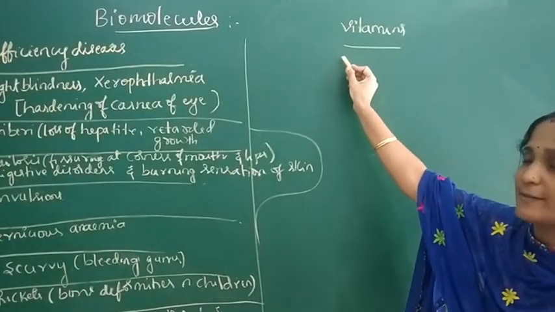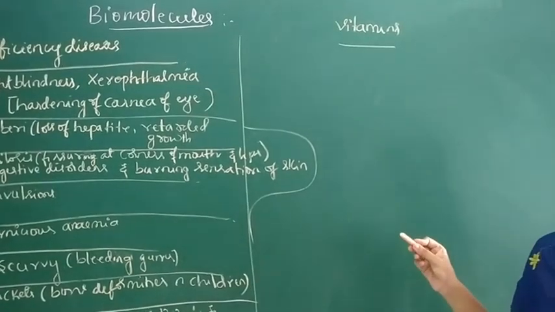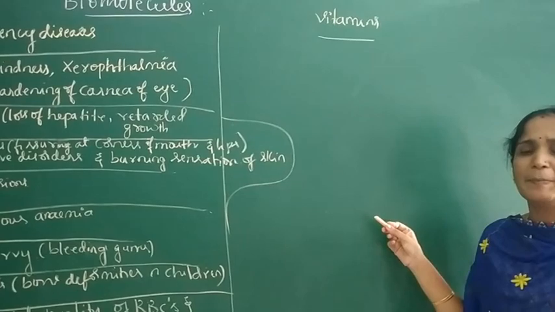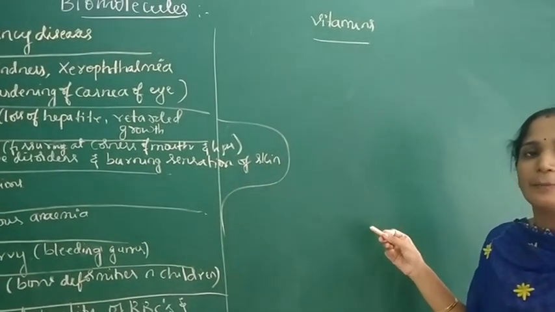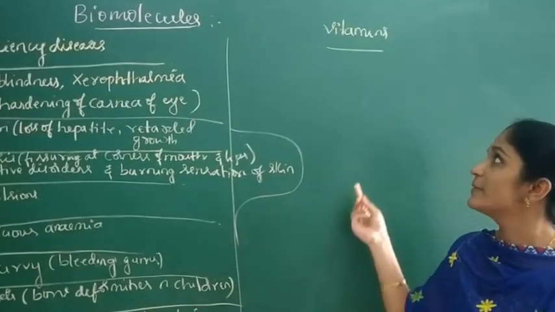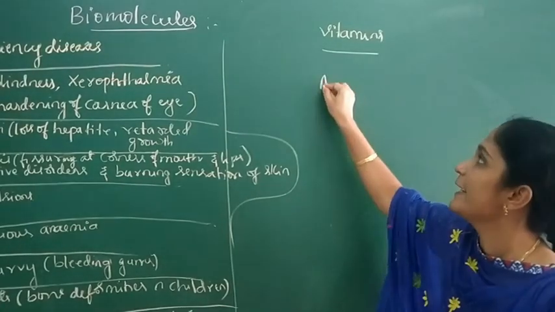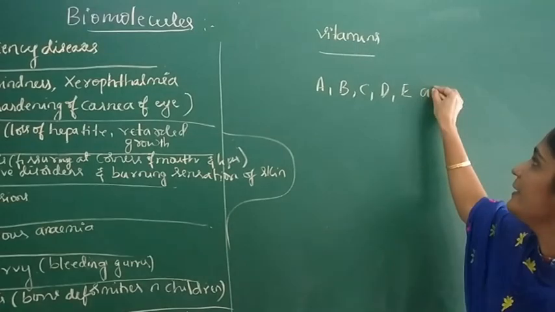Coming to the next topic, vitamins. Vitamins are the organic compounds required in the diet in small amounts to perform some biological functions, for example, for maintaining optimum growth and health of the organisms. Vitamins are designated by the alphabets A, B, C, D, E and K, etc.